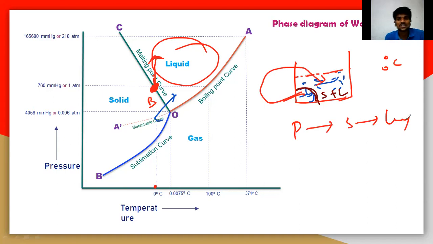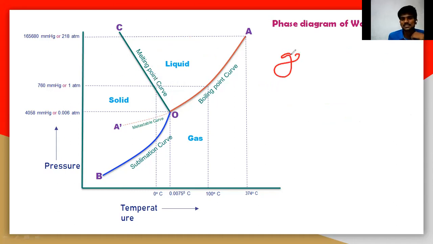Here, students, you may get a doubt. You must know that by increasing the pressure, the solid converts into liquid. Is it correct? Why? Let us first take gaseous particles.